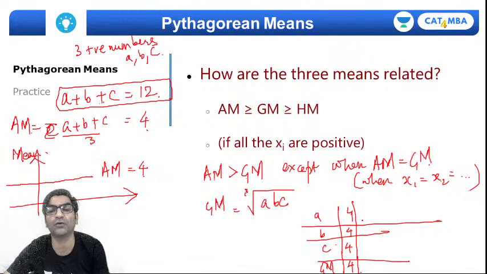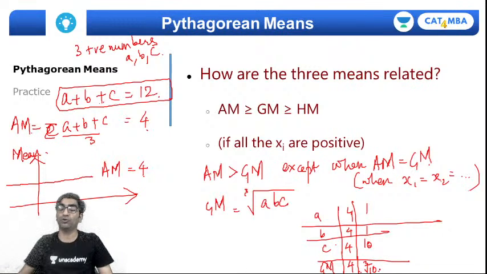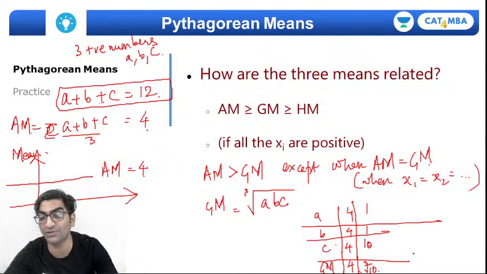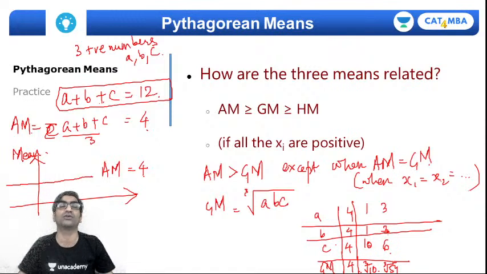But if I don't keep 4, 4, 4, supposing I put 1, 1, 10, then the geometric mean will be the cube root of 10. Now is the cube root of 10 bigger or smaller than 4? Obviously if I cube it I'm getting 10, so it's smaller than 4. In fact, any set of values that you consider, supposing I take 3 plus 3 is 6, 6 plus 6 is 12, so 3, 3, 6 sums to 12. What is their product? 6 into 9 is 54, so I'm getting cube root of 54, which is still smaller than cube root of 64.